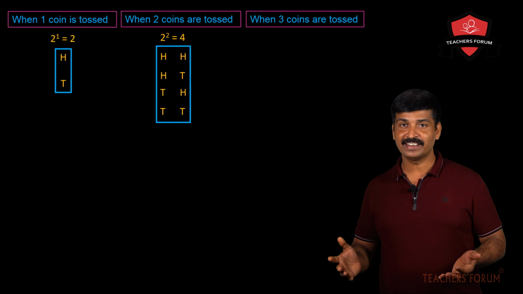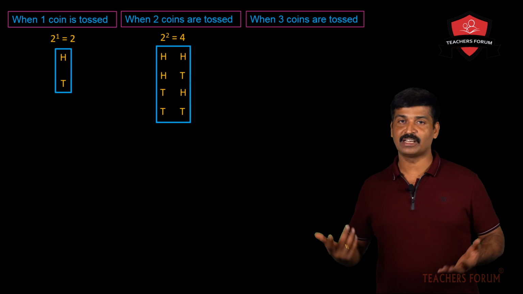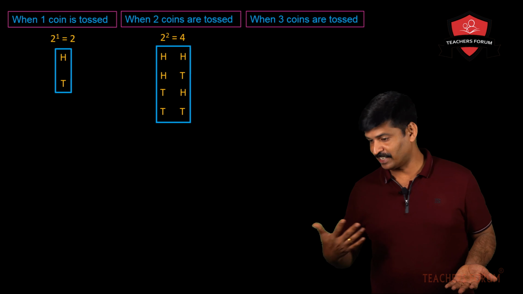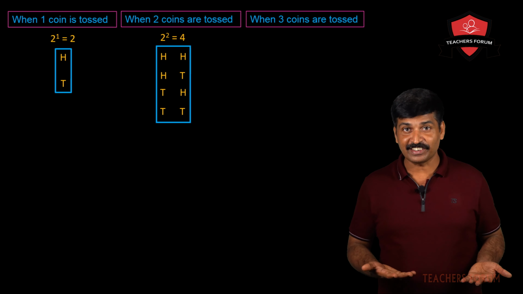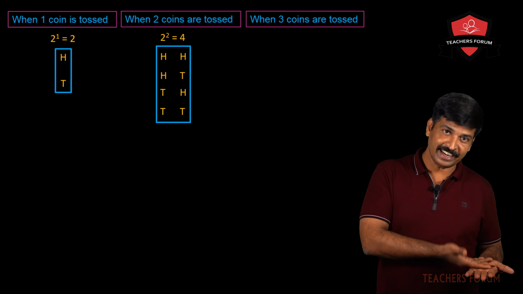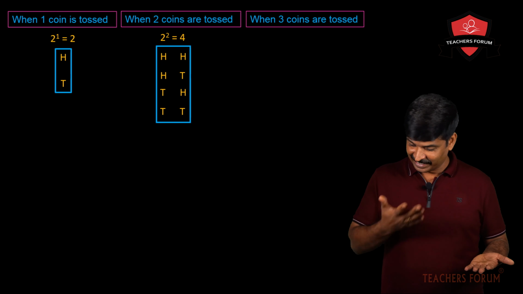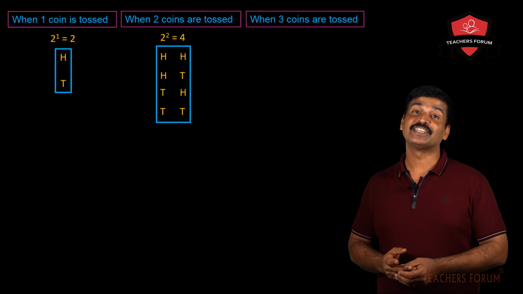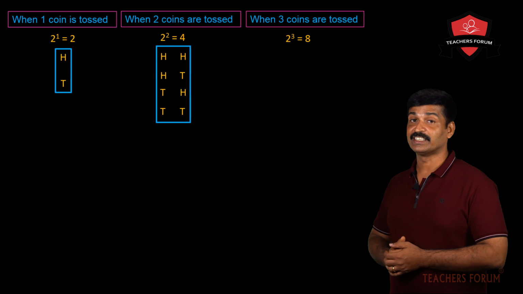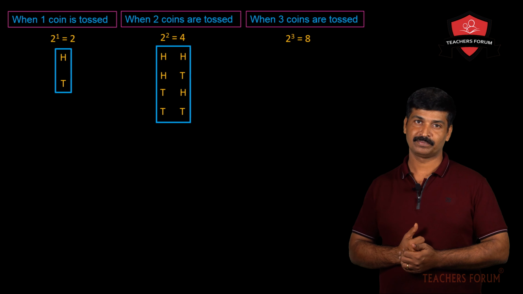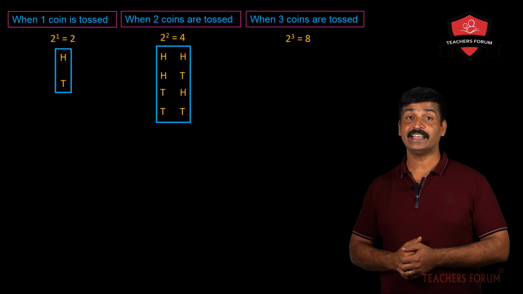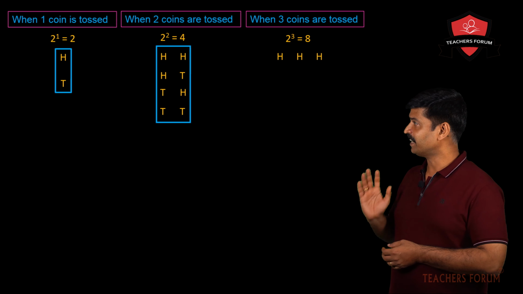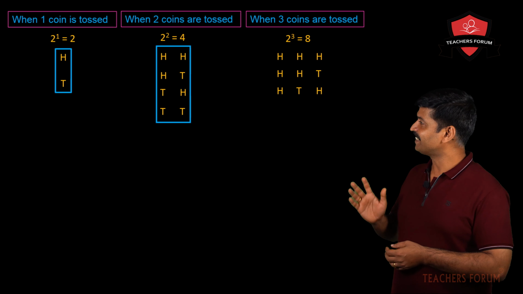Now let us see what the possibilities are when you toss 3 coins. Your 3 coins are tossed simultaneously. So the first coin may show head, the second head, the third also head. First tail, second tail, third also tail. Here head, tail, tail, head, head, tail. How many possibilities are there? The total number of outcomes is 2 raised to 3, that is 8 outcomes. We have depicted all the 8 outcomes here: head head head, head head tail, head tail head, head tail tail, and so on.